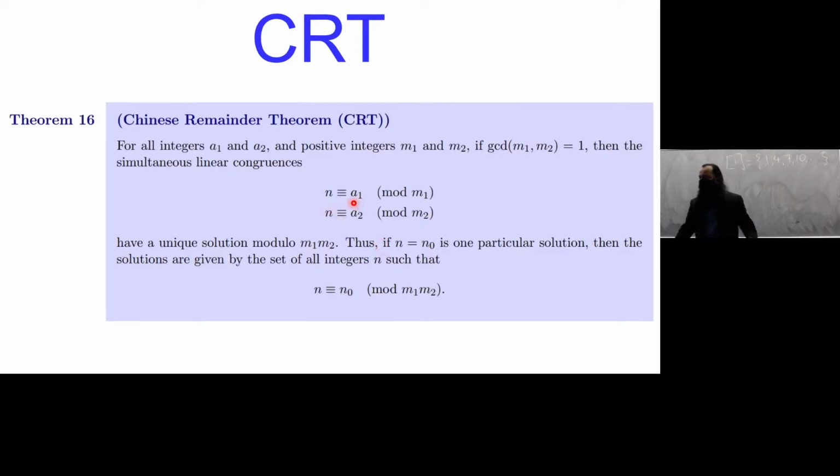If n is congruent to a1 mod m1 and n is congruent to a2 mod m2, then if we find one solution to this system of congruence relations, we can find the general solution. We can find that the general solution is congruent to that particular solution mod the product of the moduli.